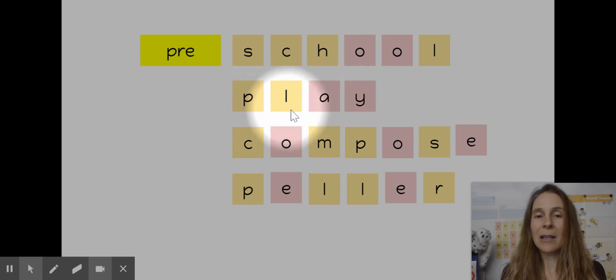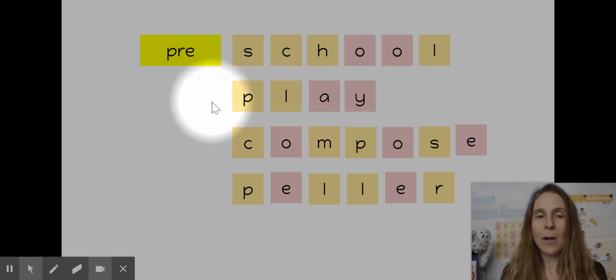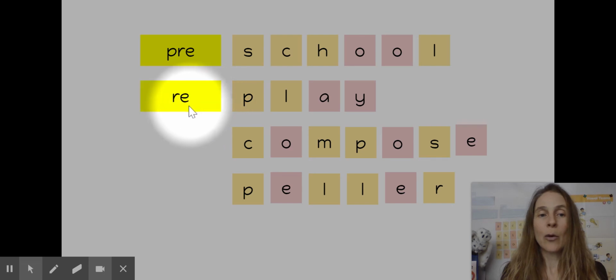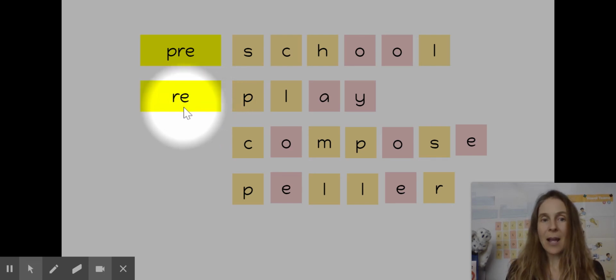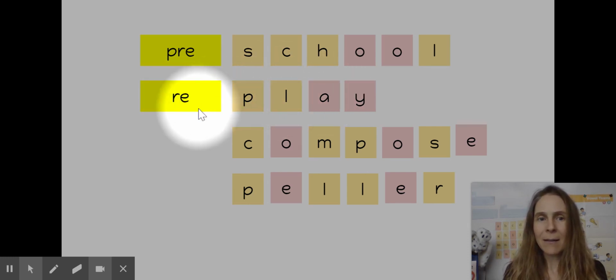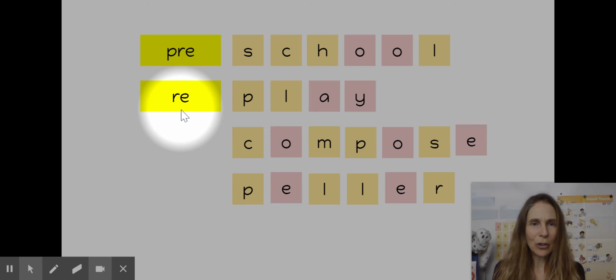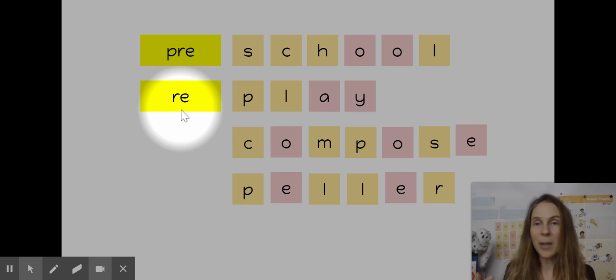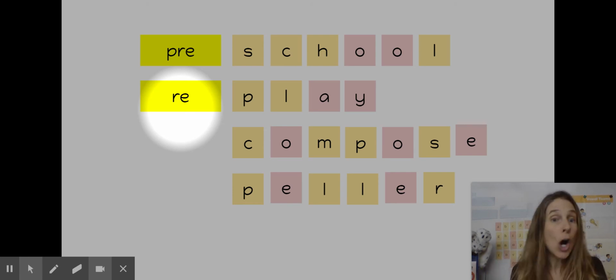Now we've got play. There's our word play. What if we put re in front of it? Now we have replay. Does this happen when you're watching sports where there's a really cool play, or let's say there's a home run and then the play gets replayed again so you can watch it over and over again?